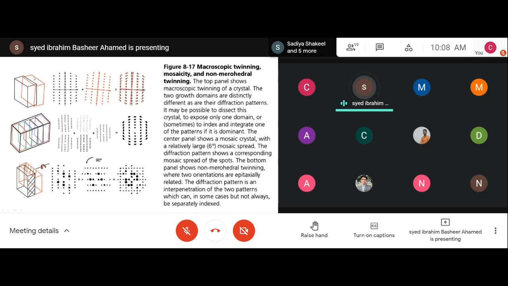If you have twinning, multiple crystals are formed. So what will happen? You will have a diffraction pattern like this. Here you can see the diffraction pattern is from two layers. Only if you have one layer, you will have the diffraction pattern just like this.